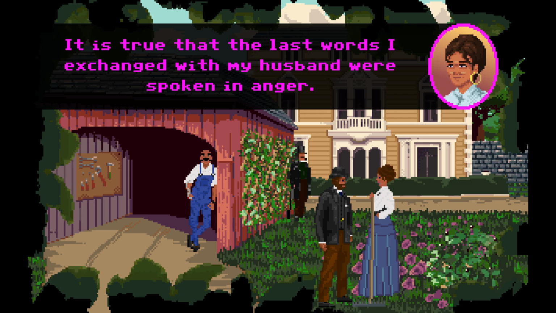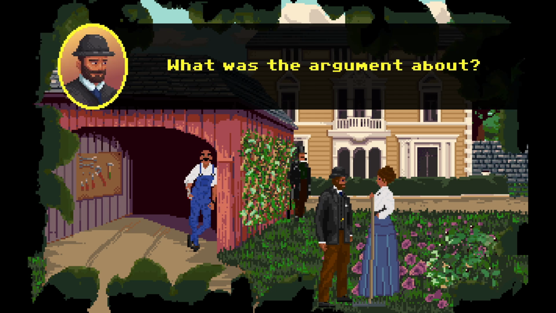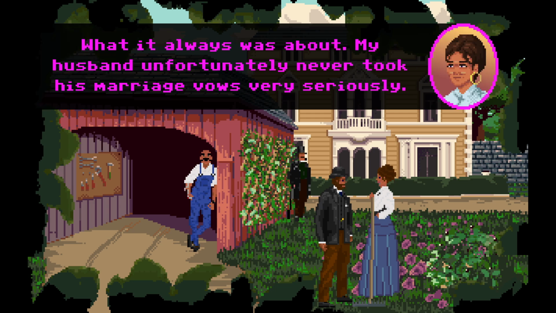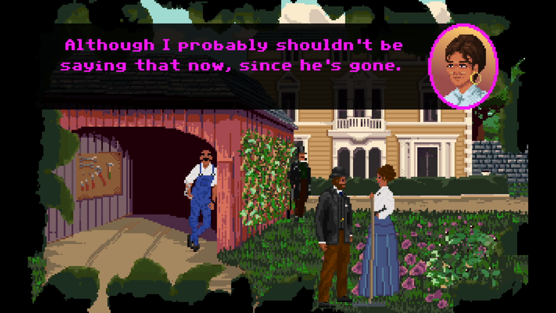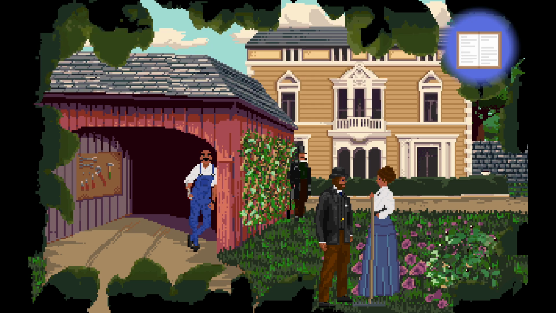It is true that the last words I exchanged with my husband were spoken in anger. What was the argument about? What it always was about. My husband unfortunately never took his marriage vows very seriously. Meaning, oh my god, did I spell it out for you? He was one unfaithful bastard. Although I probably shouldn't be saying that now since he's gone.